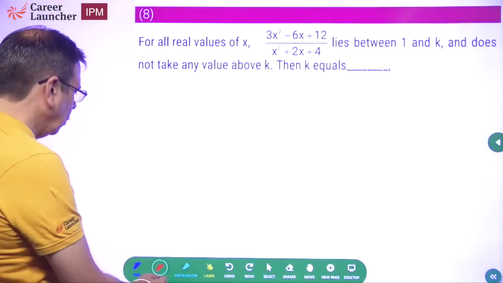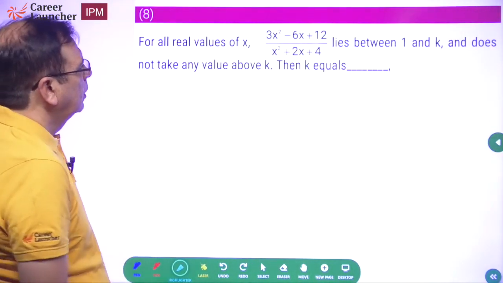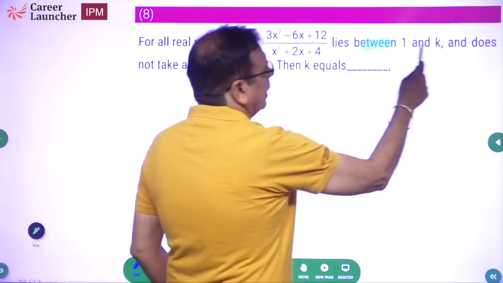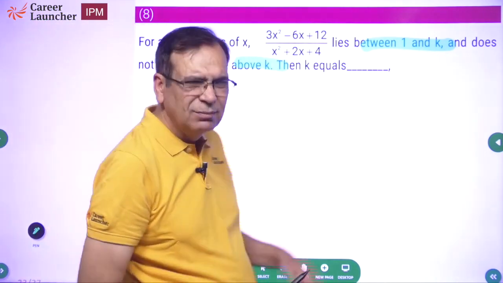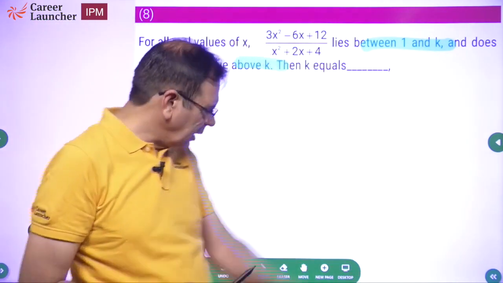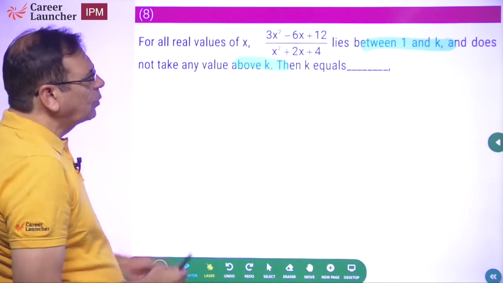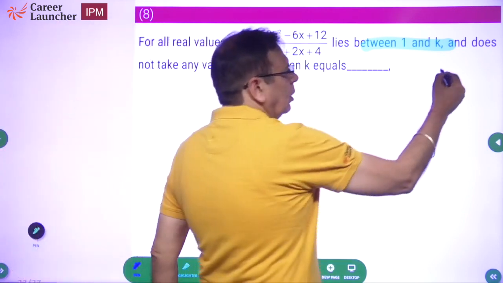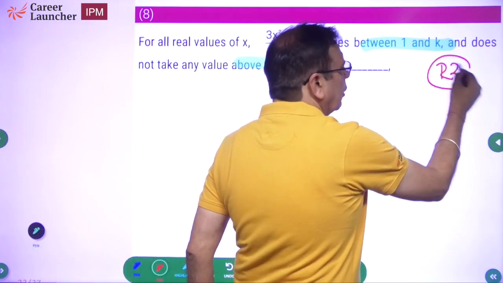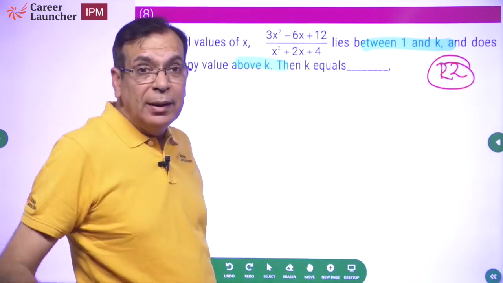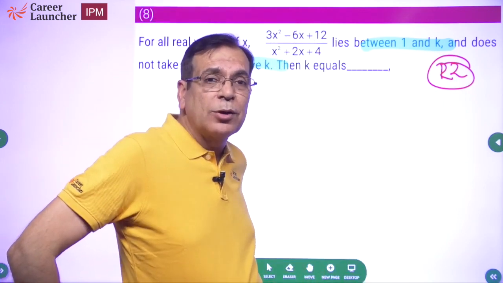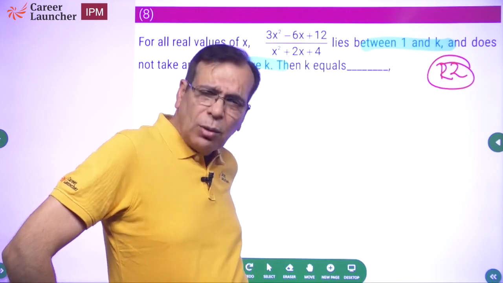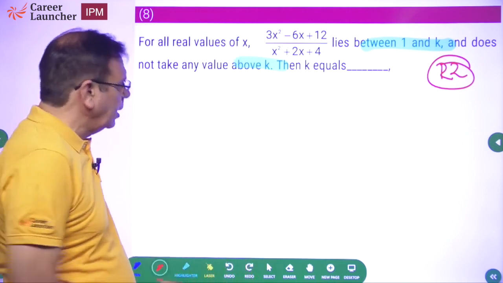For all real values of X, this expression lies between 1 and K and does not take any value above K. What is K? Time consuming, we'll consider it later. This is a kind of question which is going to take me time to solve. So this is a round 2 or a mark for review question. And if I have time in the end and the patience in the end, then I'll come back. Right now the 2 mark for review questions, I am not very keen on them. I'll look at them if there's nothing else to do. Okay.